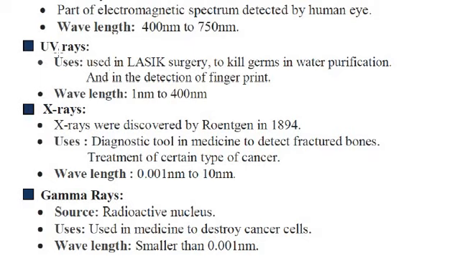Next comes UV rays. The main source of UV rays is the Sun, or they are also produced by the welding arc. How are UV rays used? In LASIK surgery, to kill germs, and to detect fingerprints.